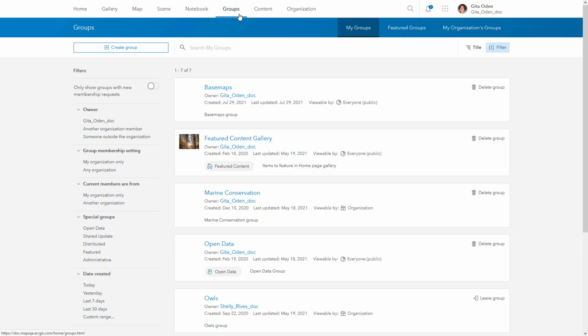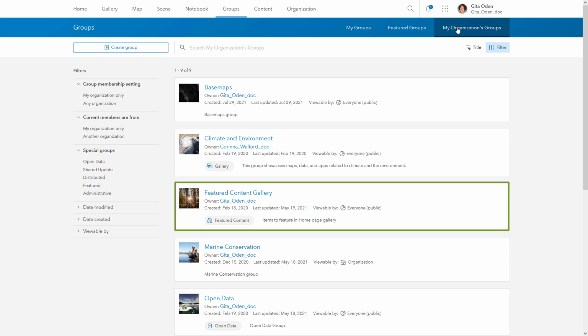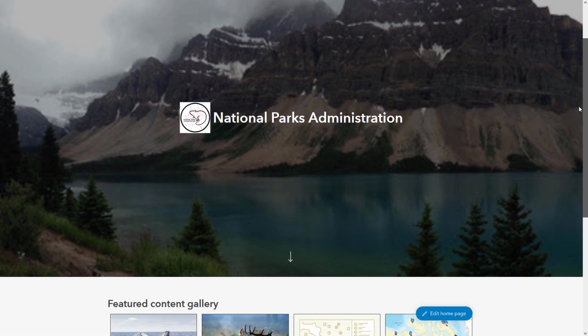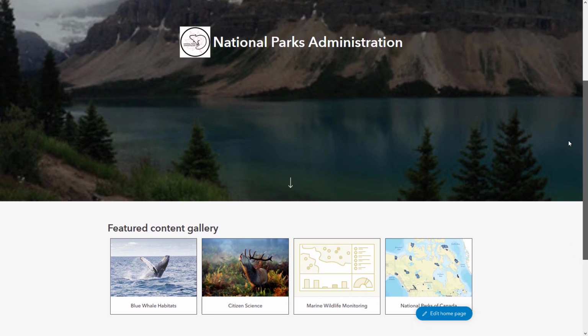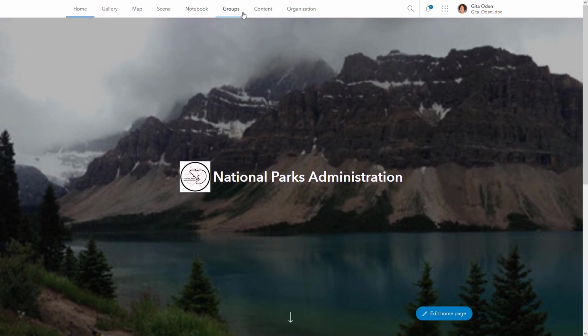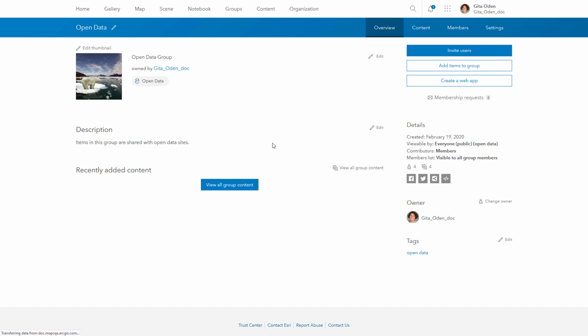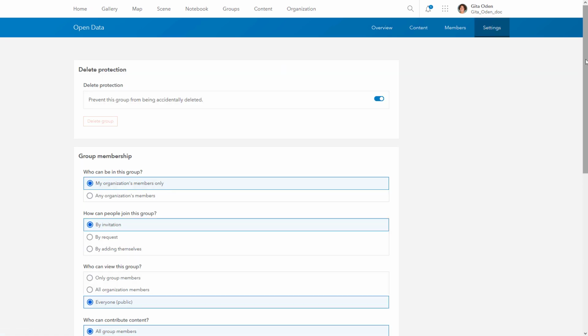Most organizations have many items and members. Administrators can use groups to help manage the organization. For example, configure groups to feature content on your organization's homepage and build custom galleries for base maps and apps. You can also use groups to make your public items available to open data sites, or set up administrative groups to help with member management.